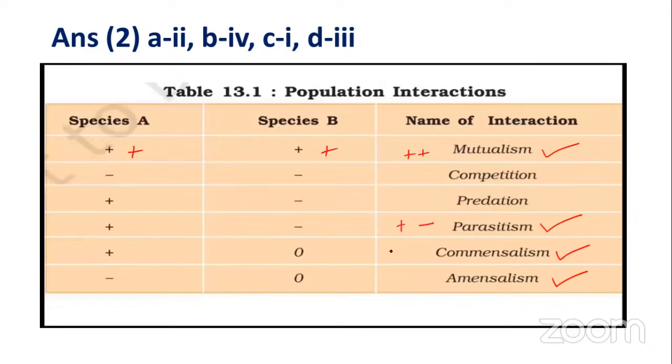Commensalism, what is the meaning? One is beneficial, the other is not harmed. Amensalism, what happened? Minus and 0. There is no use in this. Predation means one is beneficial, another one is at loss. It is also the same; parasitism and predation are the same concept. See here, positive, positive, and minus, minus. In competition, both are getting minus.